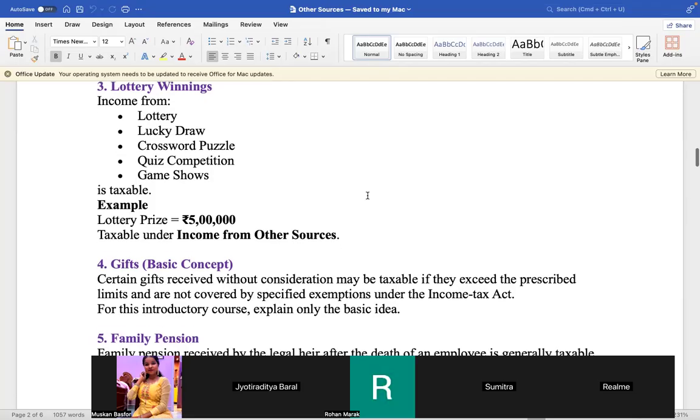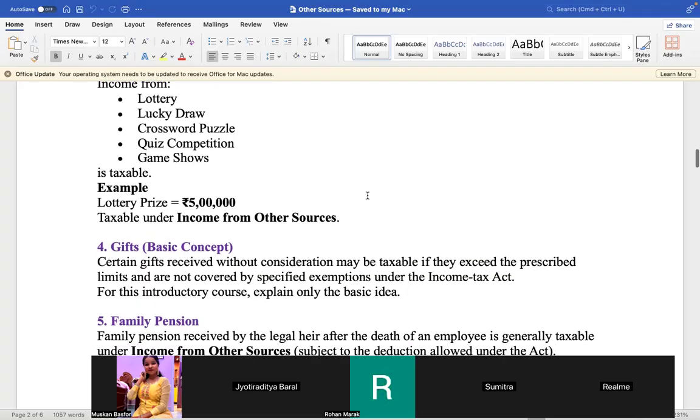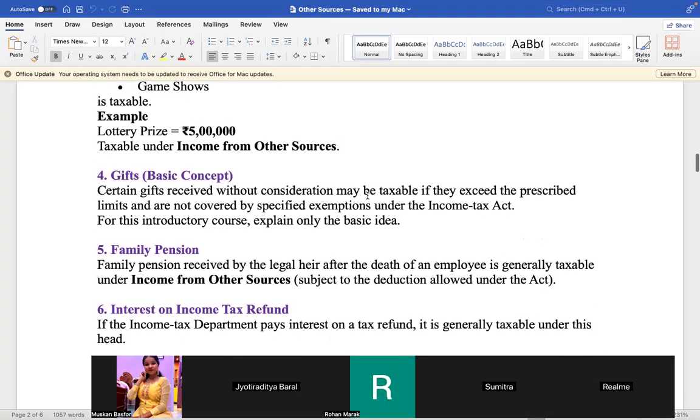And so, prescribed limit, not covered under specific exemptions. Certain gifts have specific exemptions, there is no tax. But the gifts which are not covered by specific exemptions, then tax will be there. So these things we are going to learn. In the introductory class, we have to stick to this much only. You understand this. Now, Sangeeta Thakuria, one more example, number 5, you tell.